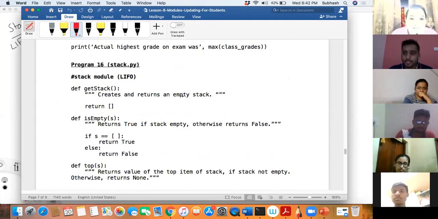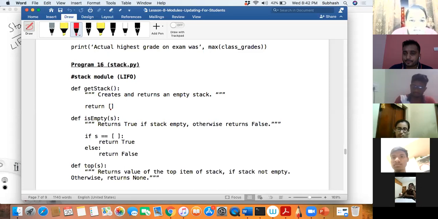Did you see the docstring? There is an interface. Yes or no? Yes, sir. What does it say? It returns an empty stack. It returns a list basically. It is nothing but a list which is empty. Agree, disagree? Yes, sir. It is giving an empty starting list when I'm doing it.